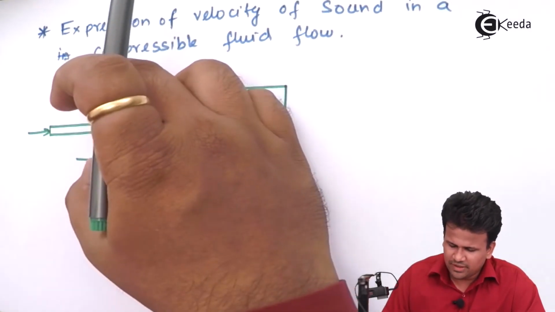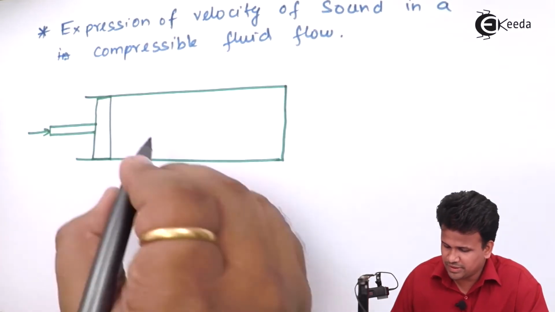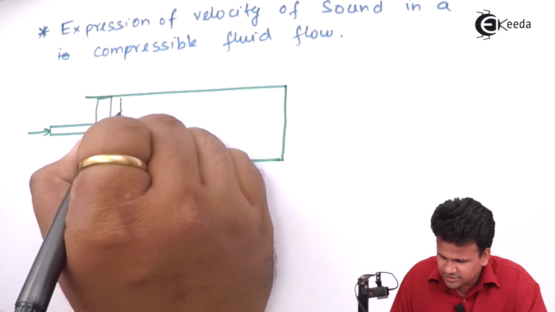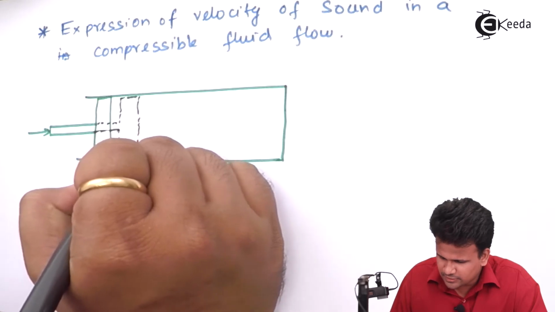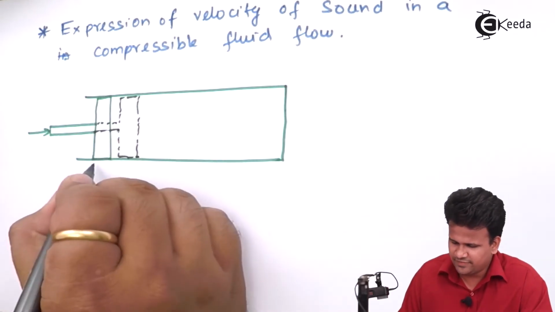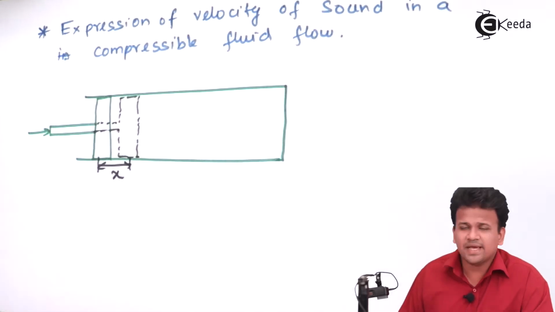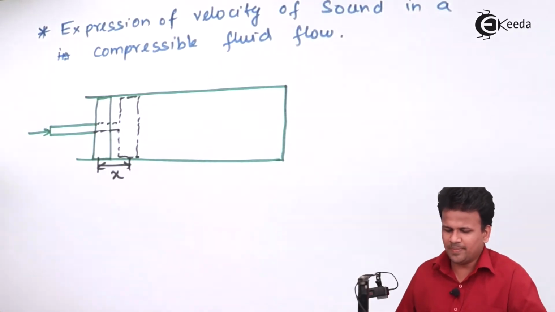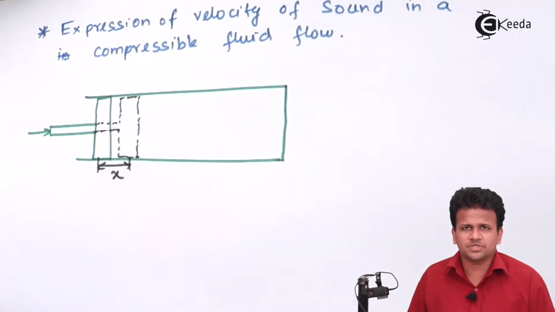That force will be converted into pressure since it is uniformly distributed, and this piston will go from its initial state to some final state. Let us consider the distance traveled from the initial position to be x. When we apply this small force, there is a generation of a pressure wave.